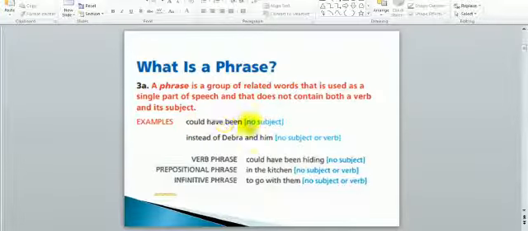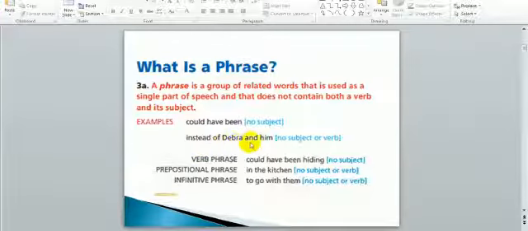Could have been. Could is a verb, have verb, been also verb. We don't have any subject here. That's why I can say it is a phrase. Let's go to the second example.